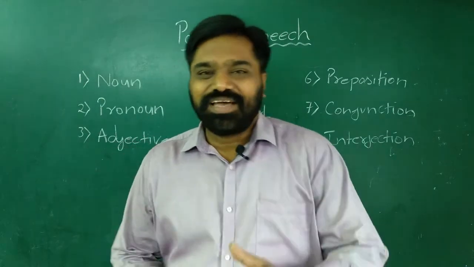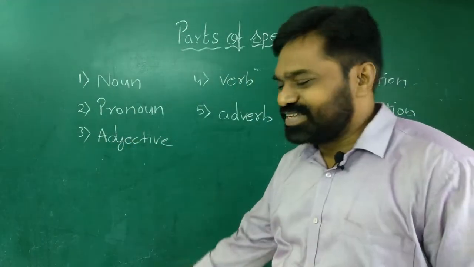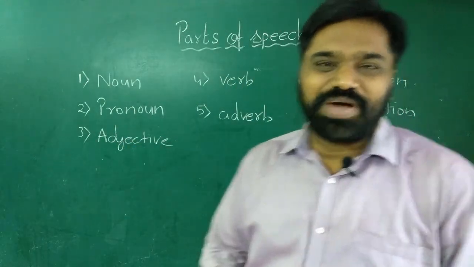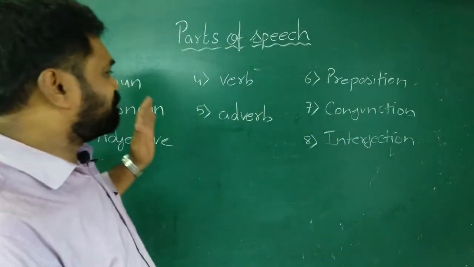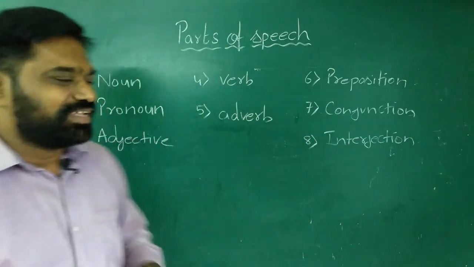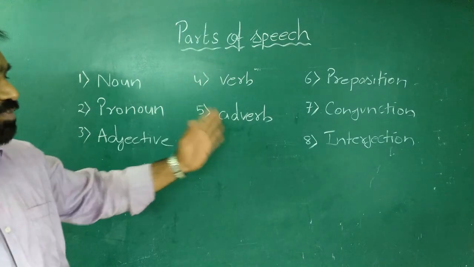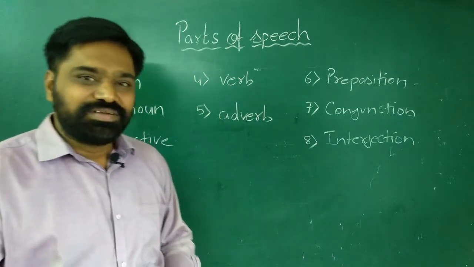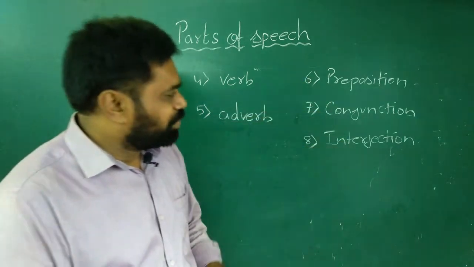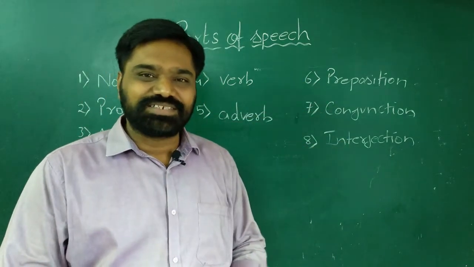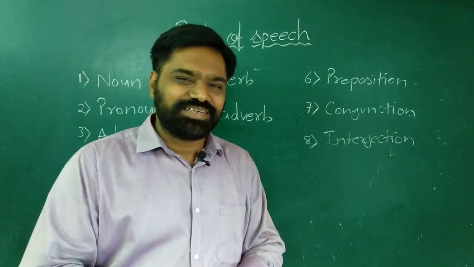Dear friends, I could have written all those things in a serial from top to bottom, but I have categorized them for your easy understanding: these 3 are closely related, whereas verb and adverb are a different category, and preposition, conjunction, and interjection are yet another category.